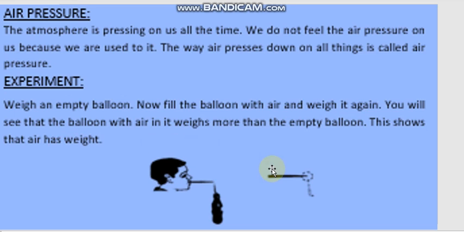First we will weigh an empty balloon and note its weight, and then we will fill the balloon with air and weigh it again. It will show that increase in weight. It means when the balloon was empty it has less weight, and when we fill it with air it has more weight.